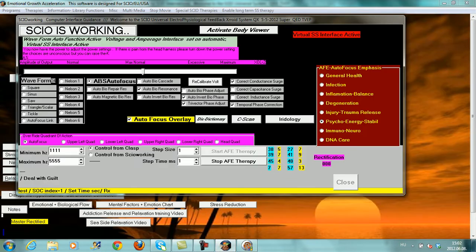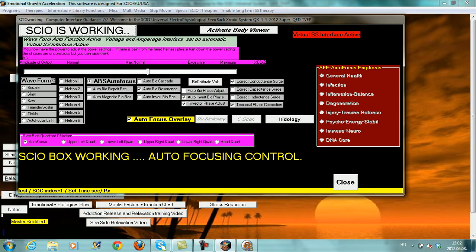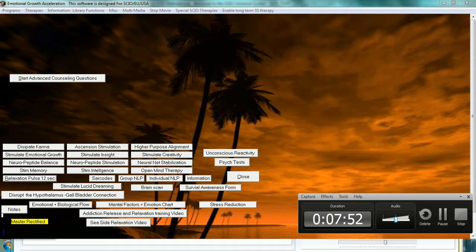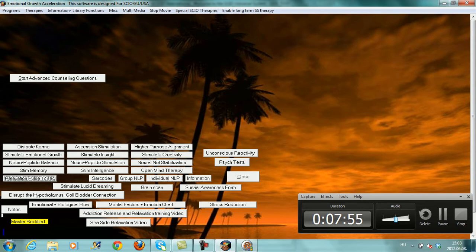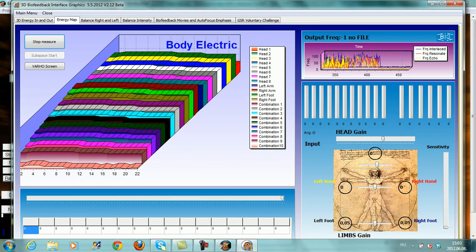I will stop the AFE therapy. Please wait 10 seconds. Okay. Close. And now, as we go back to the BIG, we see that there is no frequency going out, no output going out, and no harnesses on since I have taken them off. I am going to stop this measure. Measure finished. Okay.